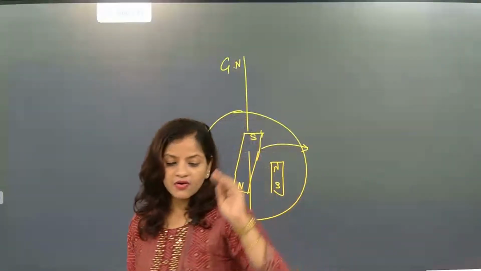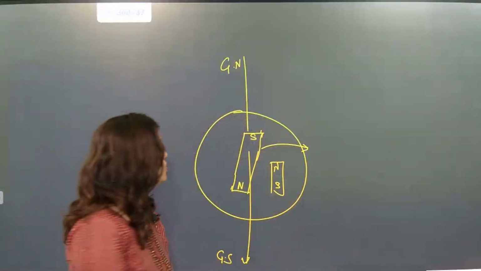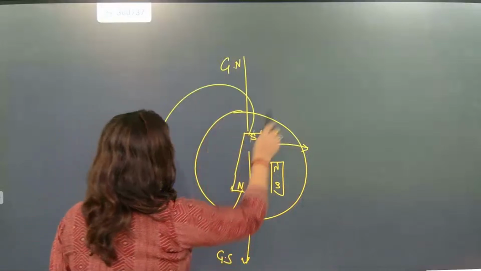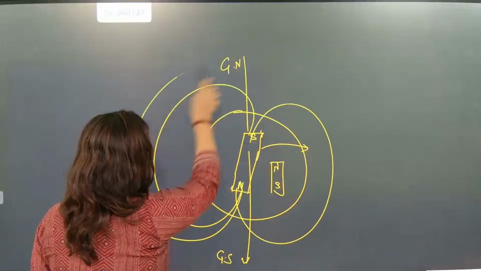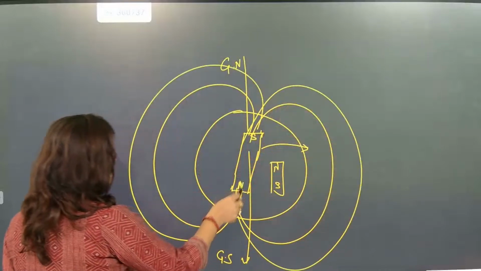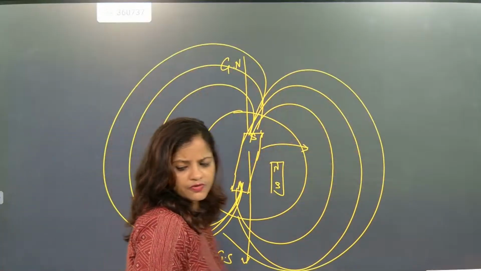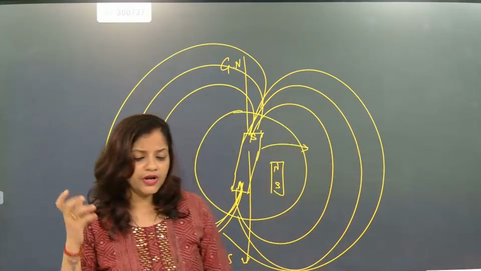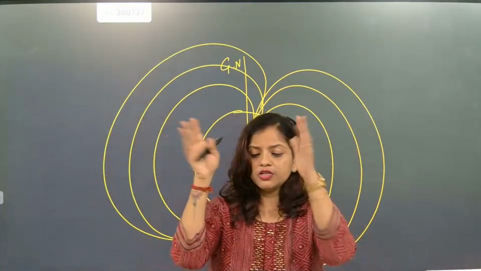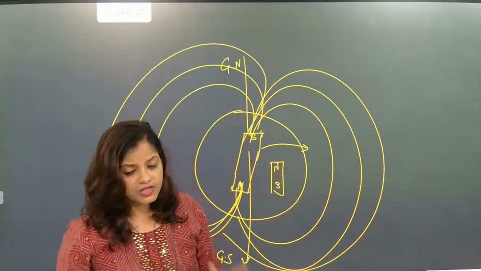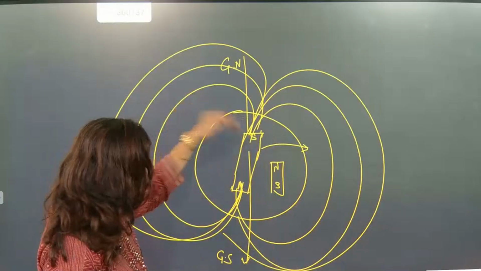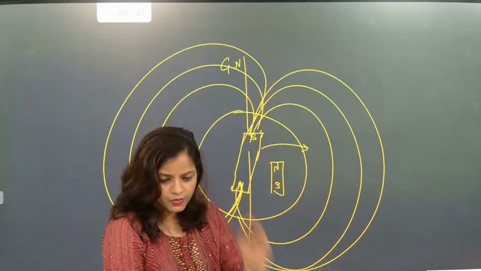So that means the earth will generate magnetic lines of forces. So earth's magnetic lines of forces will be generated like this. And because of this, whatever cosmic waves or radio waves are coming, the earth is throwing them out. Because of this magnetic pull, they never enter inside the earth. That is one of the most important things.